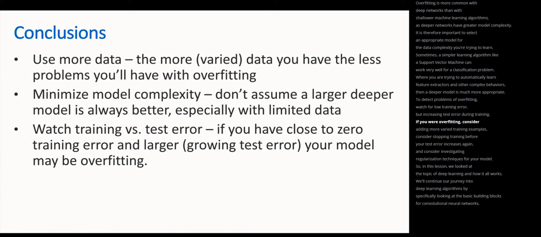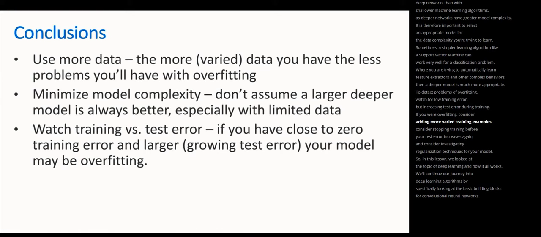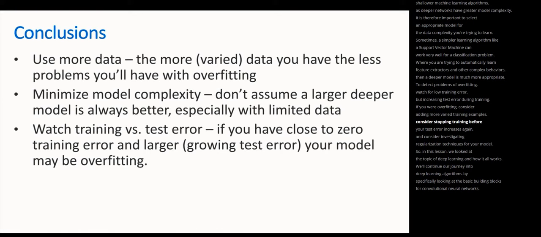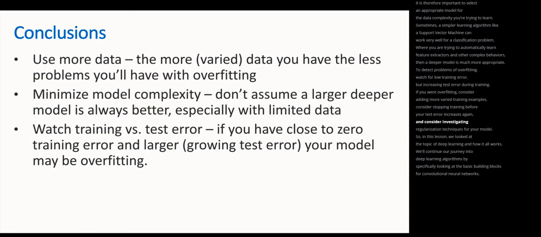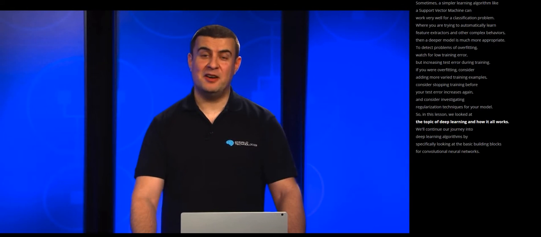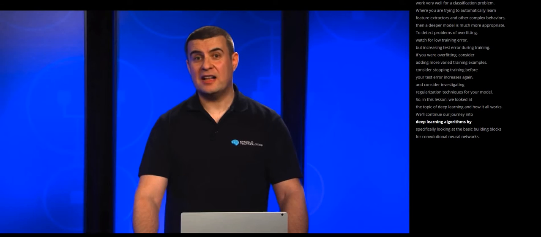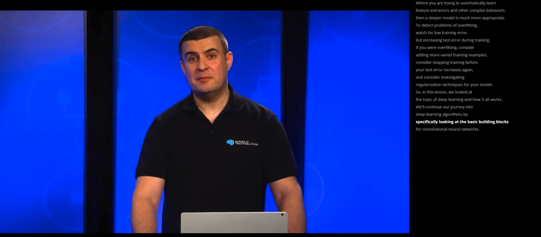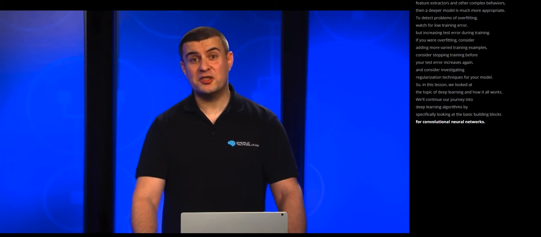If you are overfitting, consider adding more varied training examples. Consider stopping training before your test error increases again, and consider investigating regularization techniques for your model. So in this lesson, we looked at the topic of deep learning and how it all works. We will continue our journey into deep learning algorithms by specifically looking at the basic building blocks for convolutional neural networks.